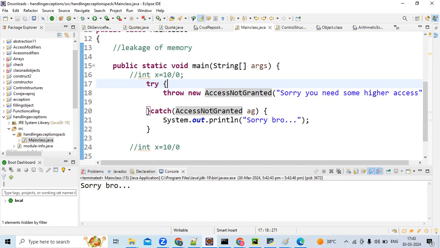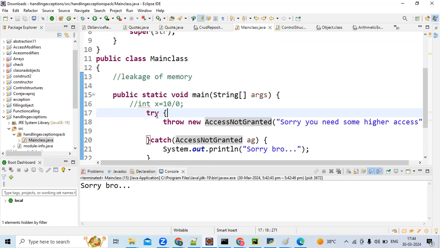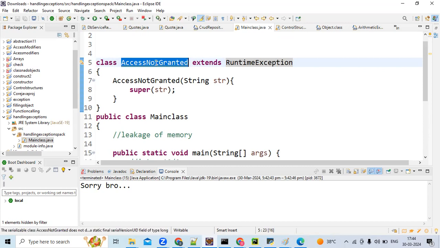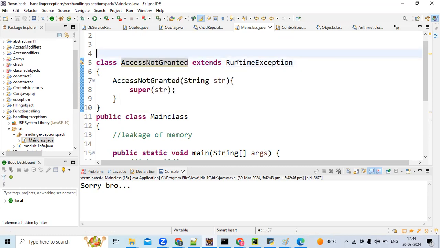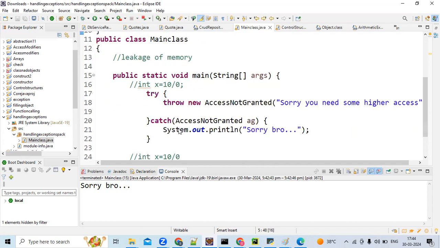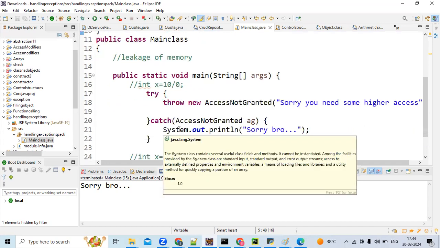But I am just trying to compare this exception with my unchecked exceptions, like earlier 10 by 0 or null pointer exception. Got it, right? So runtime exception is unchecked, and that's why we have only one way. Sorry, runtime exception is unchecked, right? Only one way. Am I correct?